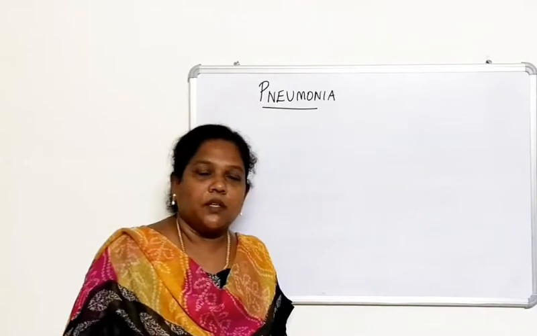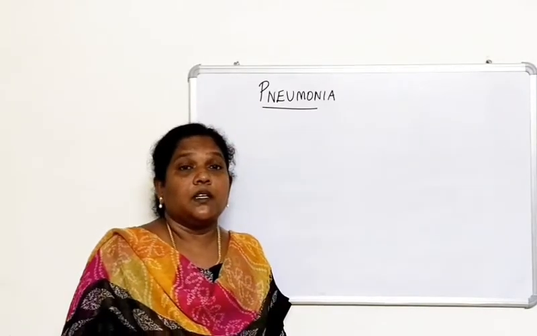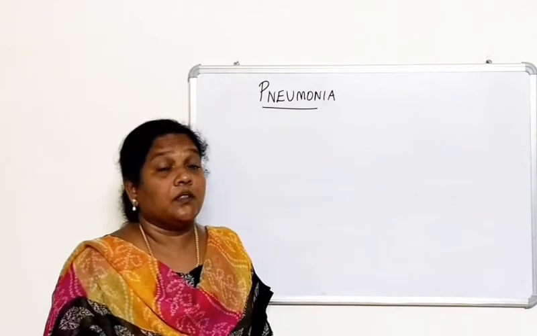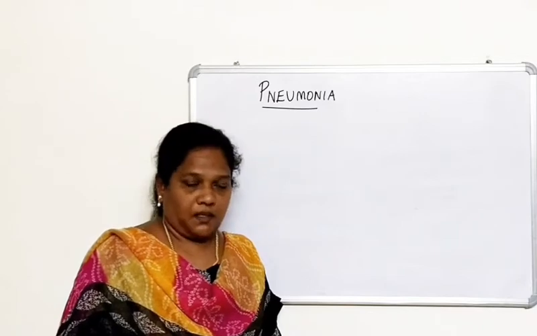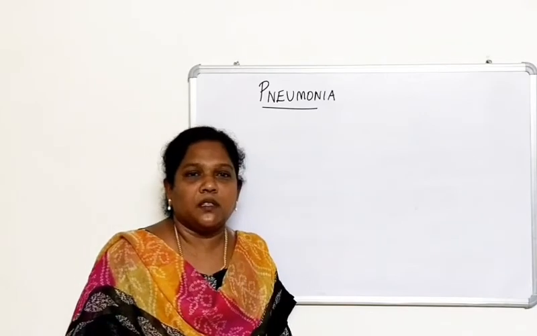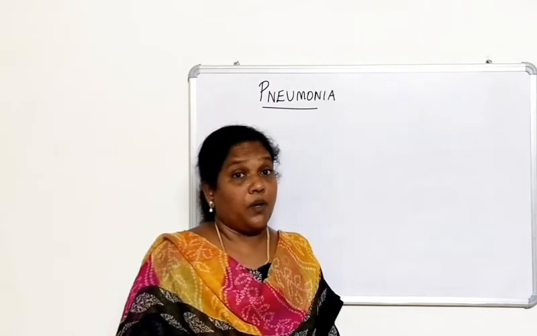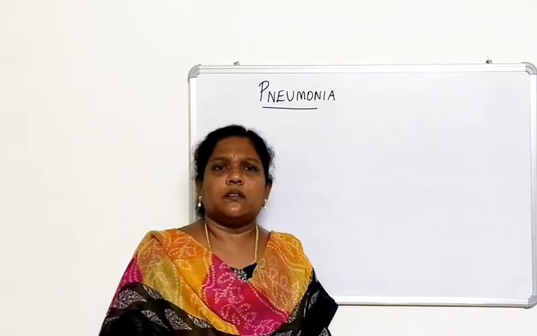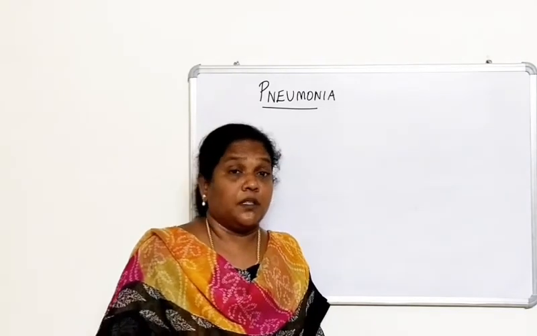Next we are going to learn about pneumonia. Pneumonia is a serious disease of the lung in which there is difficulty in breathing. There is primary pneumonia and secondary pneumonia. Primary pneumonia is caused by infection with bacteria or virus, right? And secondary pneumonia is the result of other chronic diseases. It may be a bronchial disease also.